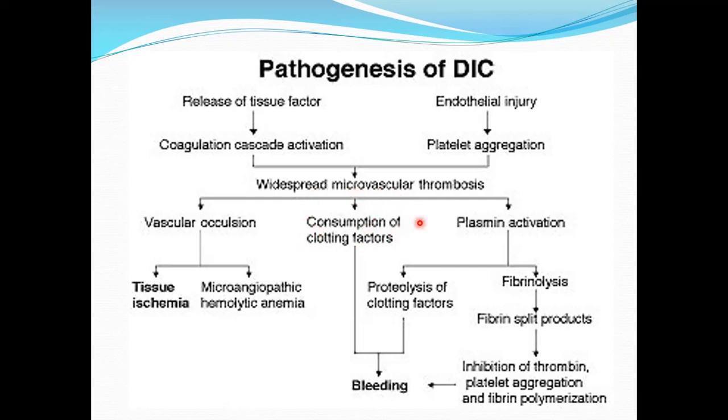Due to consumption of the clotting factors, they become deficient, and the patient can have secondary bleeding tendencies. And secondly, due to thrombosis in wide areas of the body, there is vascular occlusion, and this can lead to tissue ischemia. So, this is the pathophysiology of disseminated intravascular coagulation.